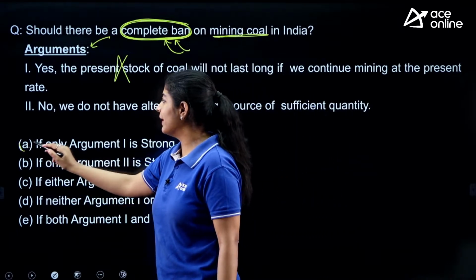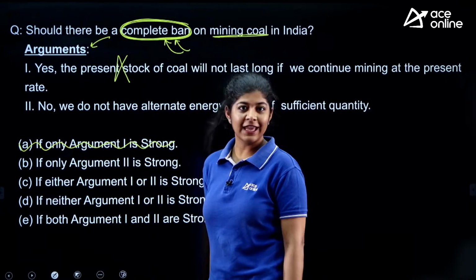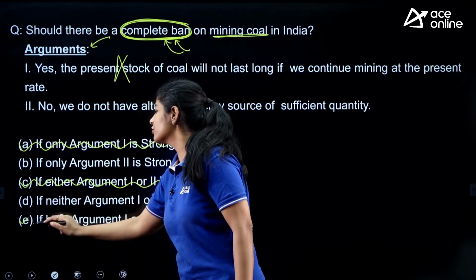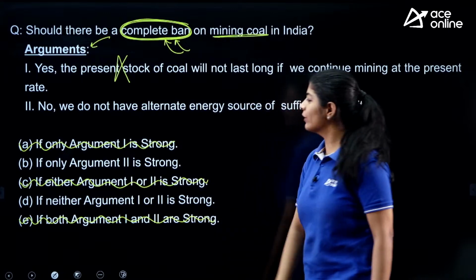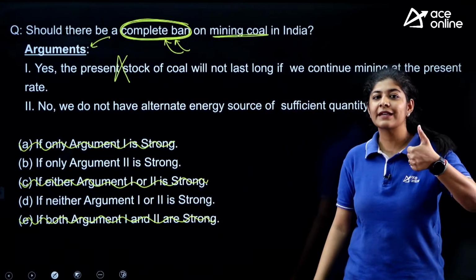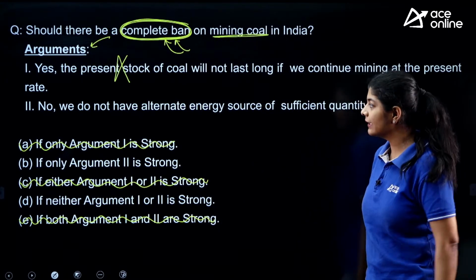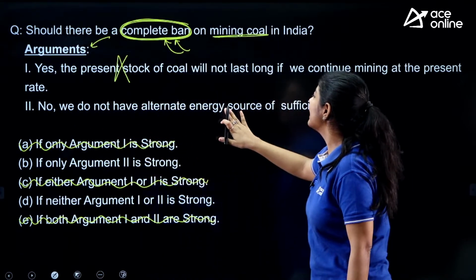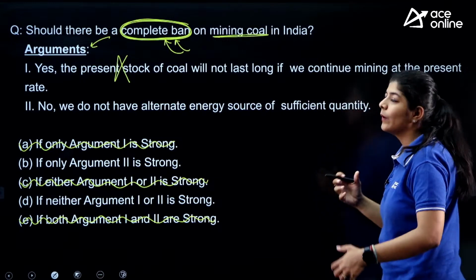So option number A is eliminated. If A is eliminated, C is also eliminated and E is also eliminated. Now I am left with either option number B being the correct one or D. Second: no, we do not have an alternate energy source of sufficient quality.